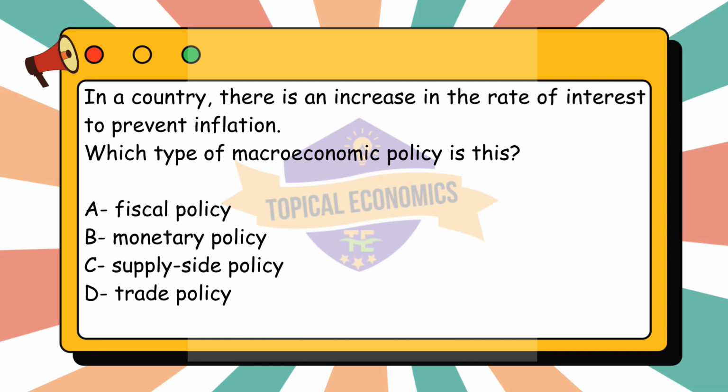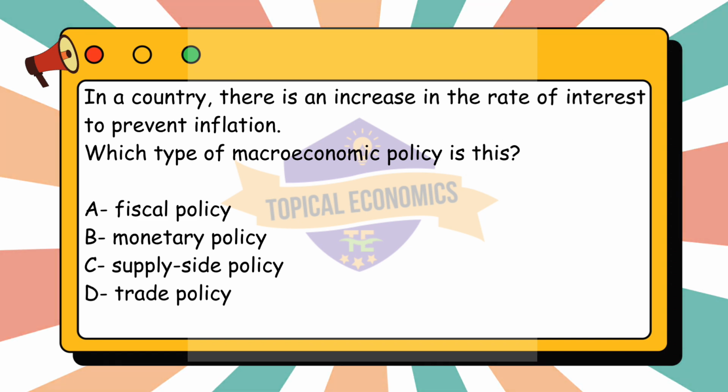An increase in the interest rate is a measure aimed at reducing inflation by making borrowing more expensive and encouraging saving. This typically slows down consumer spending and investment, which can help control inflation. This type of policy falls under monetary policy, as it involves the central bank's control over interest rates and the money supply to influence economic activity. So the correct answer for this question is option B.